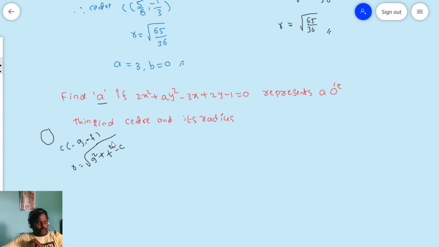So try to solve this problem. I'll verify. See, the answer also. Just only the radius I am saying. Radius is here root 21 divided by 4. Nothing but square root of 21 by 16 you have to get. Okay? Right. Try to solve that problem.